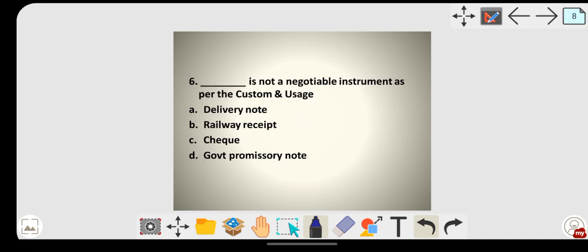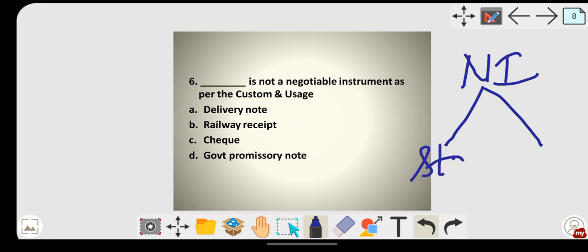Then, dash is not a negotiable instrument as per custom and usage. In the types we have learnt that negotiable instruments can be divided into two parts. One is under statute. Statute means under the Negotiable Instruments Act 1881. And another one was by usage or custom.